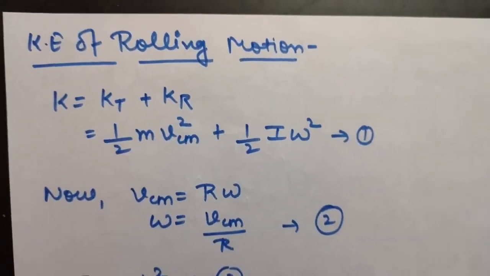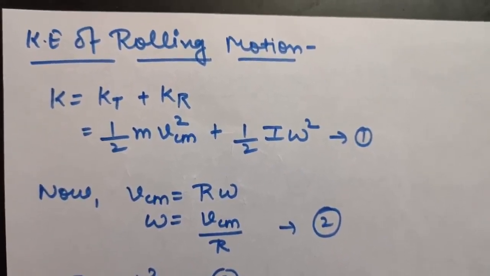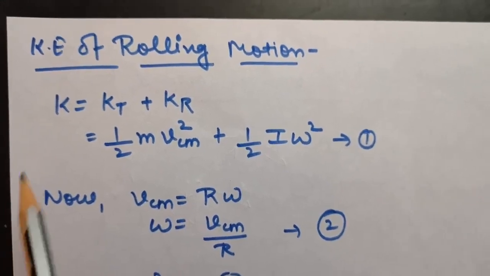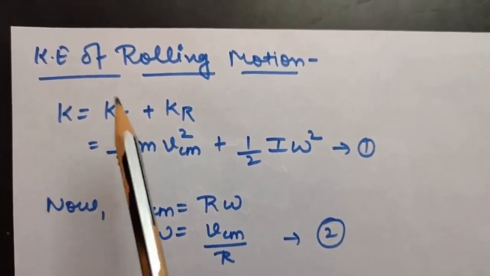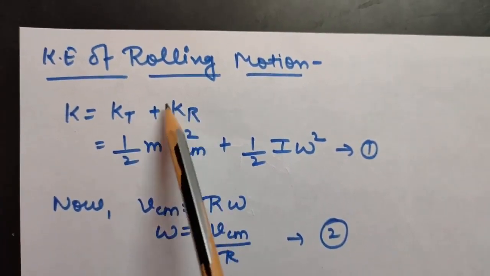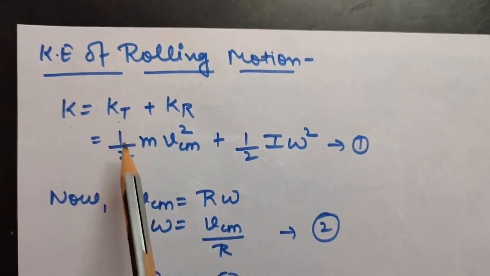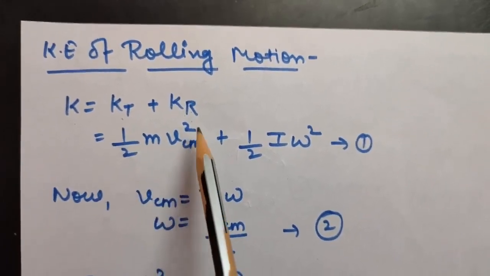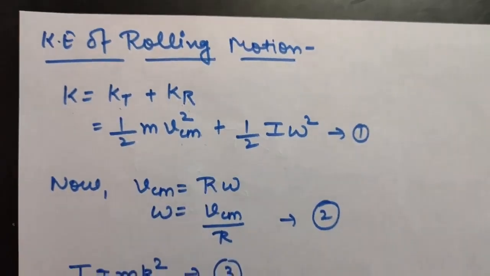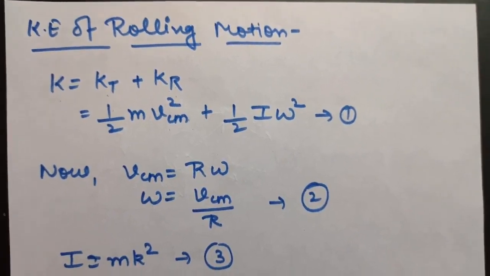So the next topic is kinetic energy of rolling motion. As I told you, rolling motion is translation motion plus rotation motion. Therefore, kinetic energy of rolling motion will be equal to kinetic energy due to translation plus kinetic energy due to rotation. Now you know kinetic energy due to translation is half mv square. We are taking VCM, that is velocity of center of mass, because velocity of center of mass is responsible for translation motion.